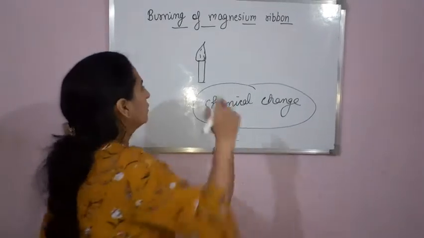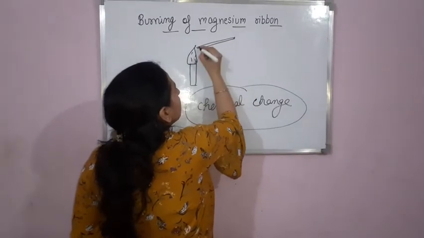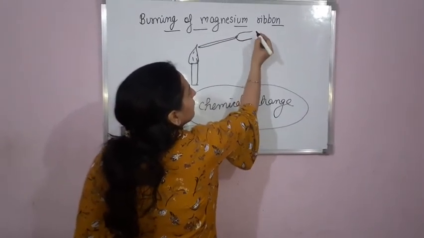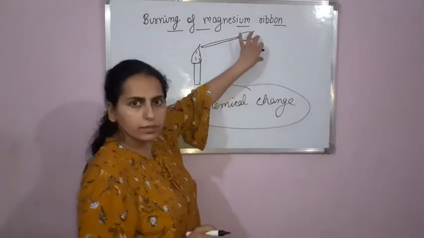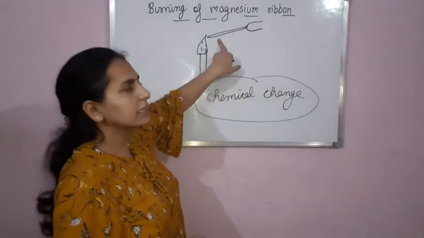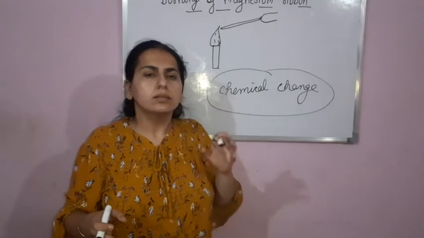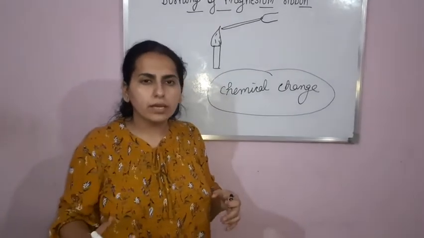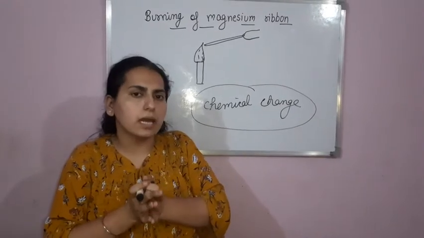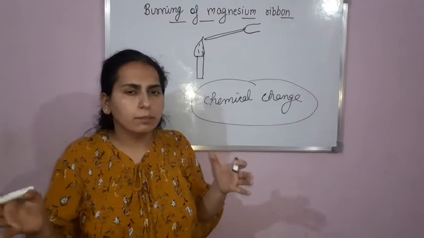Suppose this is the magnesium ribbon, and here we are holding it with a pair of tongs. Now, before burning, the third precaution we have to take is to clean the magnesium ribbon with sand paper. Clean it with the sand paper.